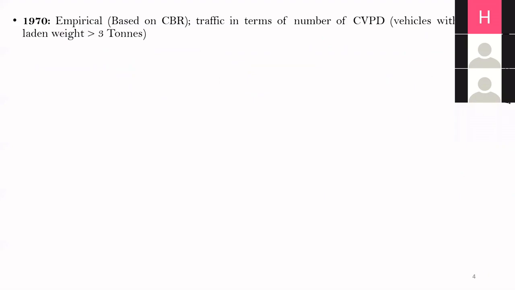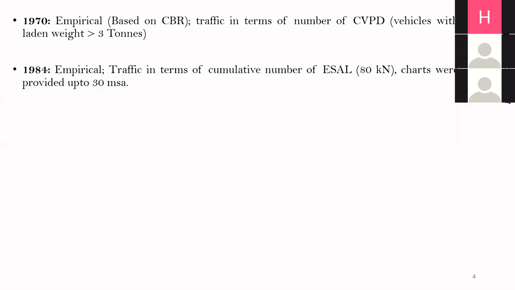Okay, so the first draft of this code, IRC 37, came in 1970, and it was revised in 1984. These two guidelines, 1970 and 1984, were based on the empirical design method, which, if you remember, I told you in the last lecture also.